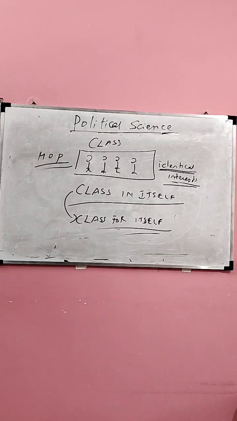That is why Marx tells that in advanced capitalism, the workers will ultimately realize that they are having identical interest and they will also realize that they are under exploitation. Then they will go for class struggle. Ultimately, it will lead to socialism, further leading to communism.